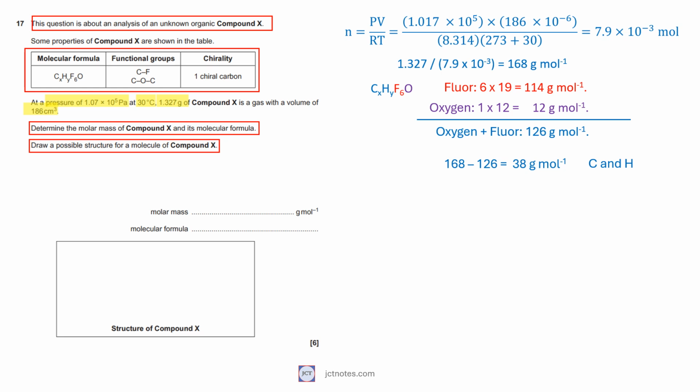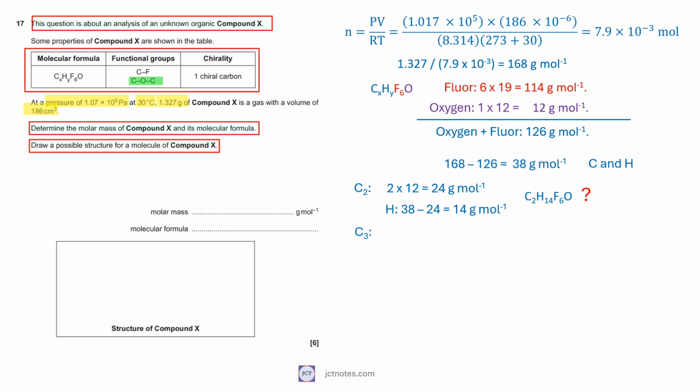As we have carbon-oxygen-carbon as functional group, we have at least 2 atoms of carbon. If we use 2 carbons, their contribution to the molecular mass is 2 times 12 equals 24 grams per mole, leaving 38 minus 24 equals 14 grams per mole to be filled by hydrogen. This means 14 atoms of hydrogen and 2 atoms of carbon, a number difficult to combine. A molecular formula C2H14F6O looks very improbable.